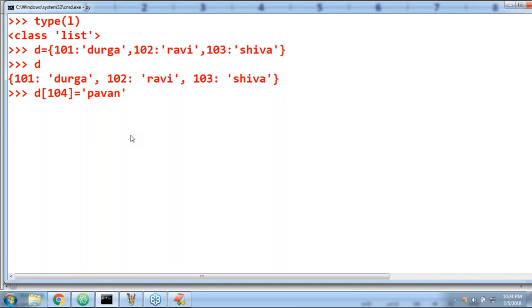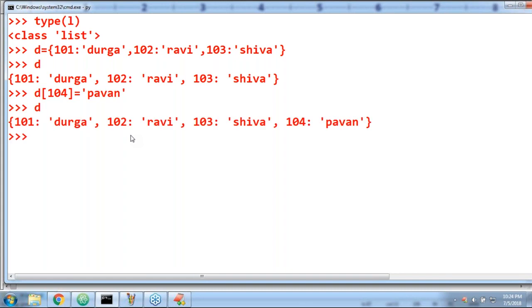Can you please tell what answer we are going to get? D of 104 is equal to 1 I'm taking. What is the answer by default you are going to get? Yes, D of 104 is equal to 1. Perfectly valid. What is the problem, man? If I print D, is it added or not? Yes, this is the way you can add to that.